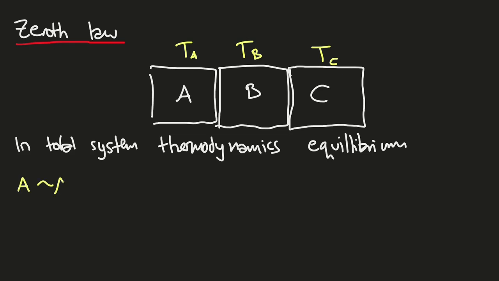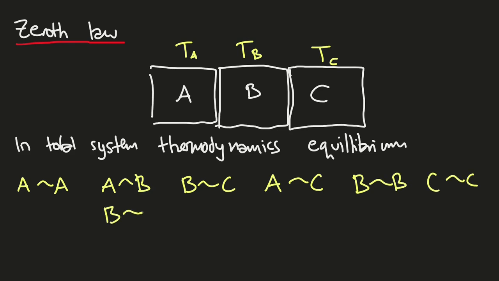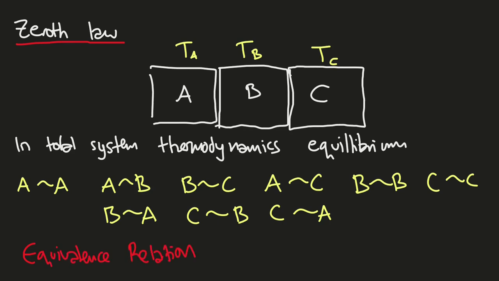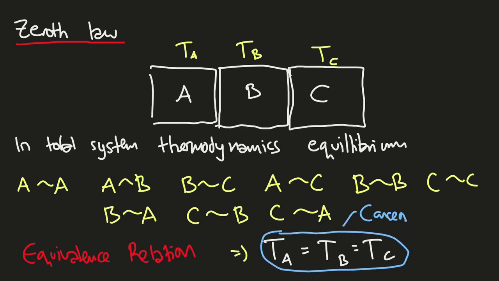So, in conclusion, in mathematical notation, in a total system in thermodynamic equilibrium, A, B, and C are all in thermodynamic equilibrium. Then A is in equilibrium with A itself, A with B, B with C, A with C, B with itself, C with itself, B with A, C with B, and the last one, C with A. Those relations create what is called an equivalence relation in mathematics. The consequence of this equivalence relation is that temperature TA has the same value as temperature TB, and that same value again as temperature TC, as a consequence of the Zeroth law.